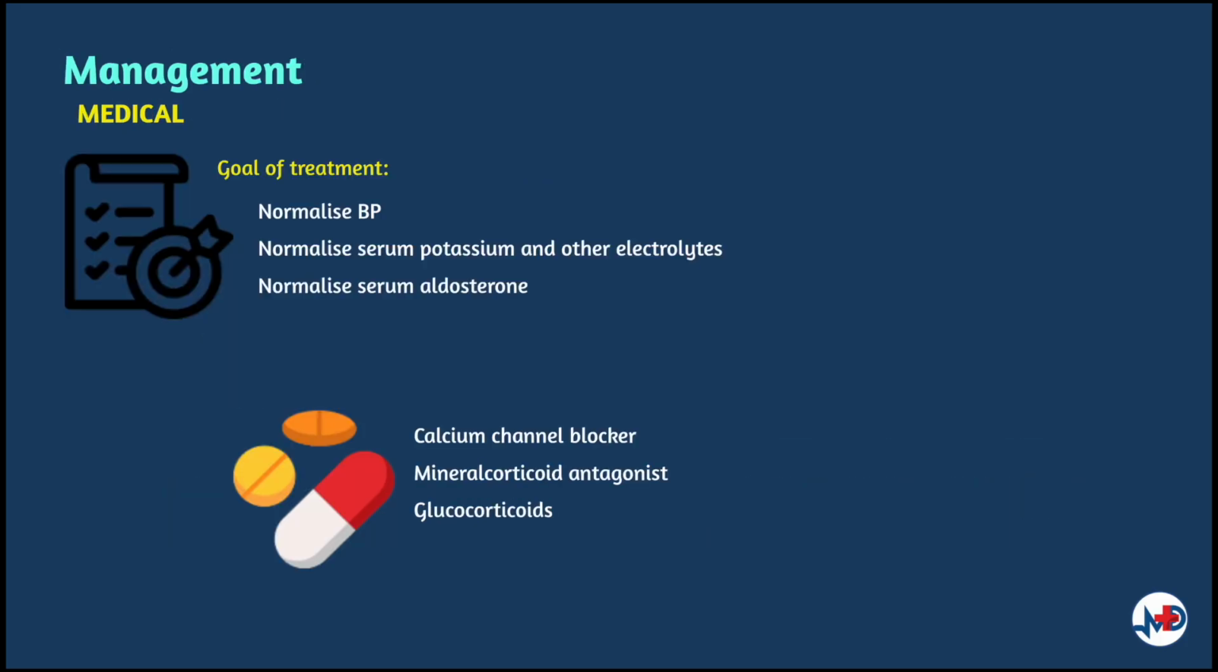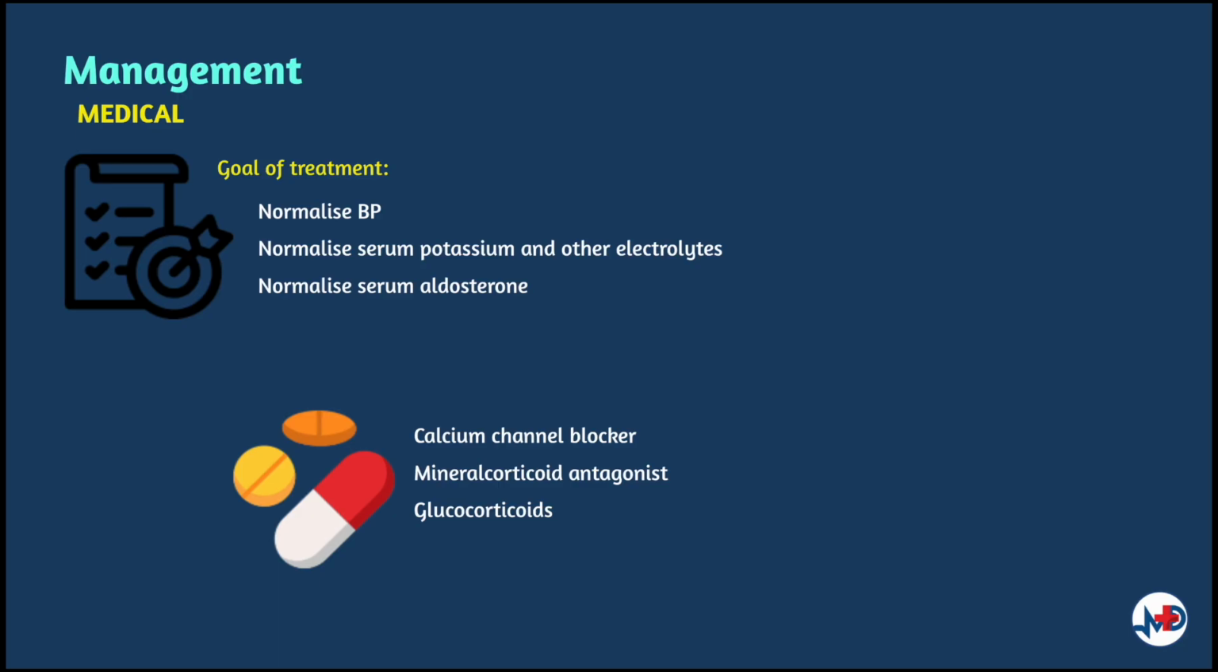The goals in management for primary hyperaldosteronism are normalizing blood pressure, normalization of levels of serum potassium and other electrolytes, and normalization of serum aldosterone levels. Deciding the appropriate management for this condition depends on its cause. Medical management is the choice of therapy in idiopathic hyperaldosteronism. In cases of aldosteronoma, medical therapy is considered pre-operatively to correct the blood pressure and hypokalemia.